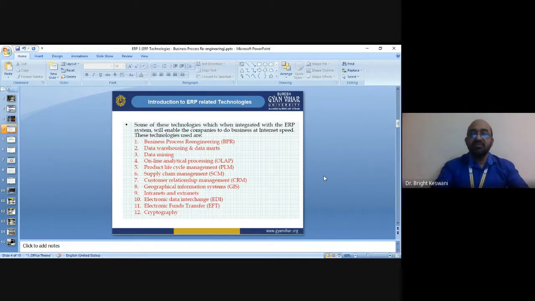These are some very prominent and important technologies. CRM is also a part of these. These technologies accelerate your business and the performance of the ERP system.